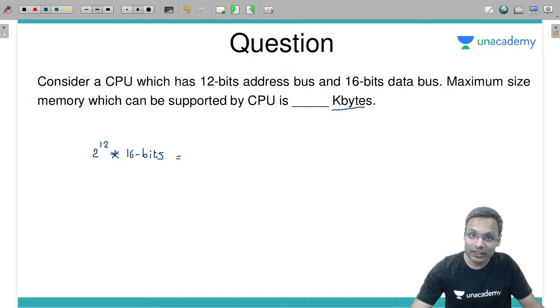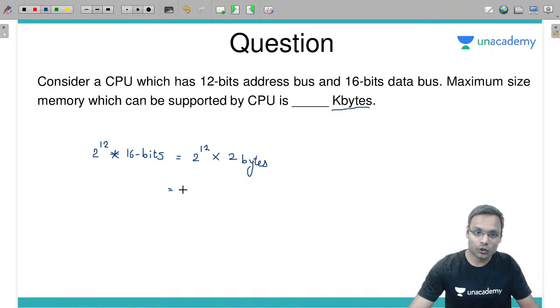The question is asked in kilobytes, so convert this to bytes. Divide by 8, it becomes 2 bytes, so it is 2 power 13, which is 8 kilobytes. Answer is 8.